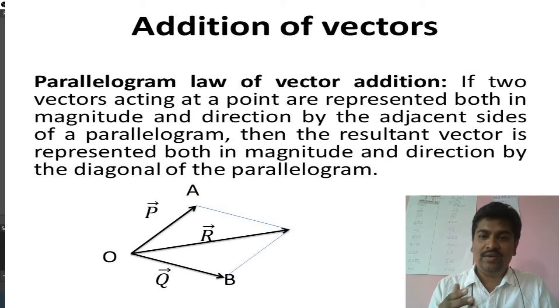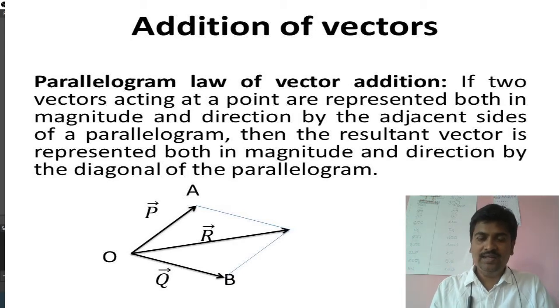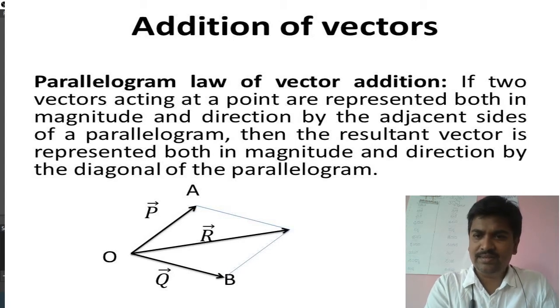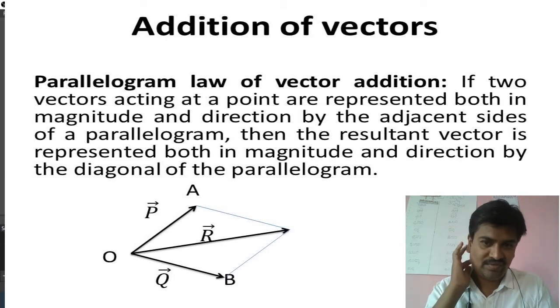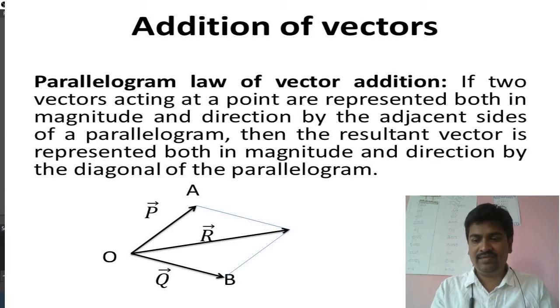Whenever you have to add two vectors, if you can represent them by two sides of the parallelogram, then this diagonal will give you the resultant of these two vectors. Okay, so this is one way we can add two vectors. This is a very simple thing, and you have learned this kind of addition of vectors in the second PUC. Of course, there is also a triangular law of vector addition, and these are very simple things you have learned in the first PUC.